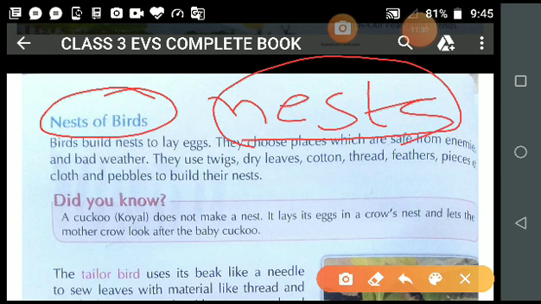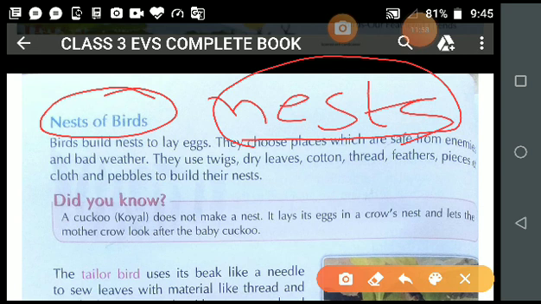And what is the reason for sitting on the eggs? To keep the eggs warm. Is it clear? And what is the role? Parents guard the nest. Is it clear? Parents guard the nest. In the same manner, student, you are a small kid, and your mother and father are your parents.